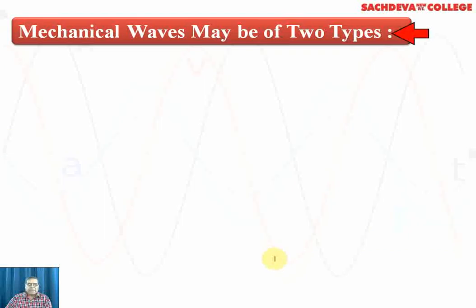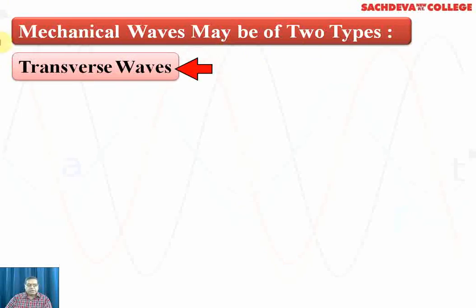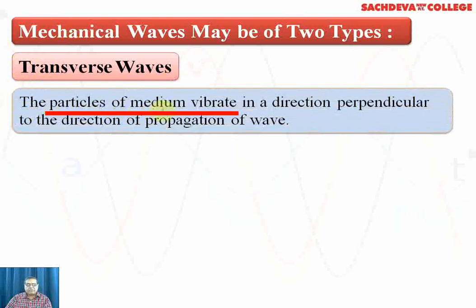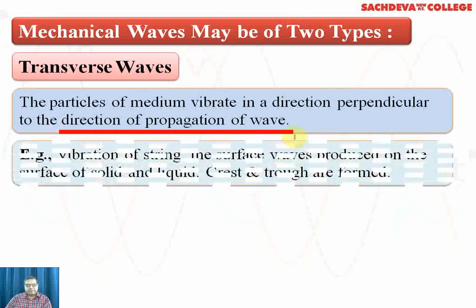Now, mechanical waves may be of two types. I have just now given you the idea. One of them is called the transverse and other is called the longitudinal. So transverse waves, as I have suggested, the particles move at right angles to the wave motion. So the particles of the medium vibrate in the direction perpendicular to the direction of propagation of wave.